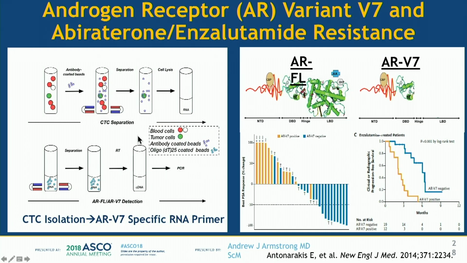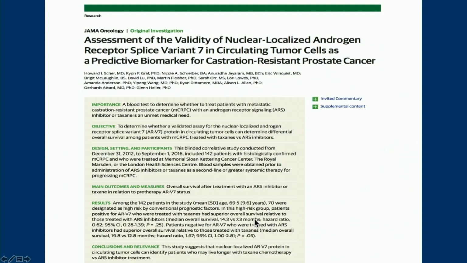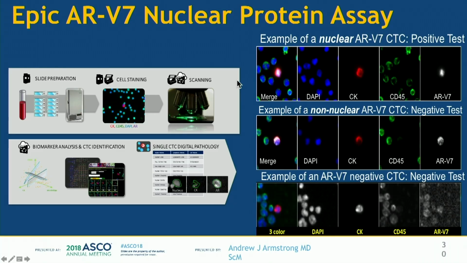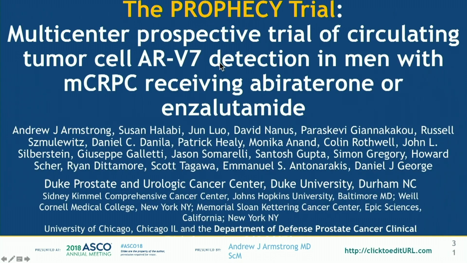Now, it's interesting, this is the Hopkins test, and this is based upon CTCs, and they're measuring mRNA. This was the study done by Howard Scher and his group, looking at a different ARV7 testing component, and this is when the folks from Genomic Health, or excuse me, Genome DX, and Epic, it's a CTC-based assay, but they're looking at nuclear proteins, whereas the Hopkins is looking at mRNA.